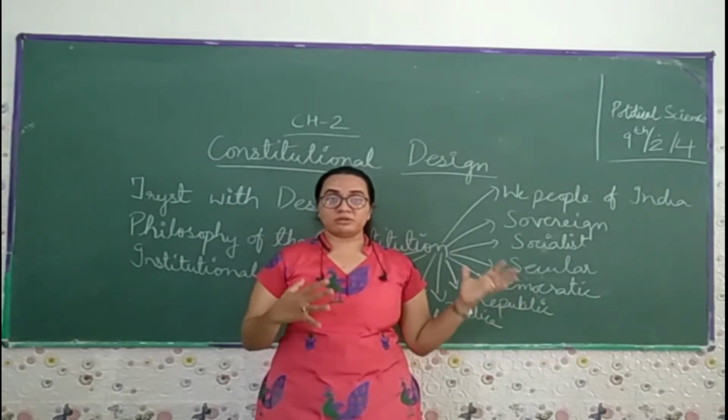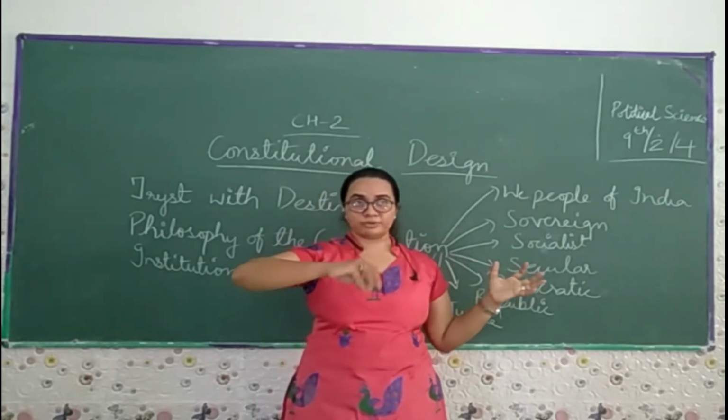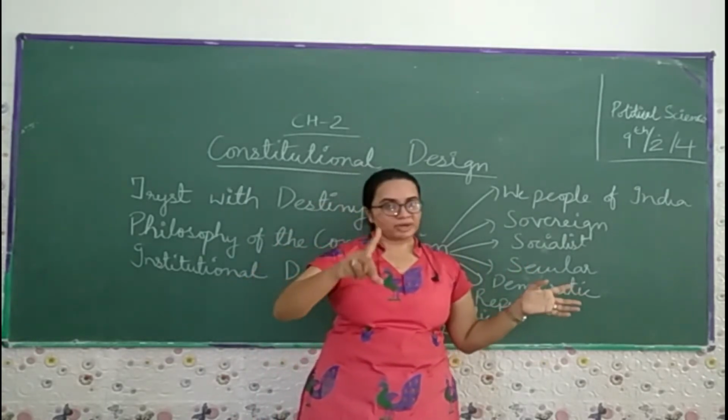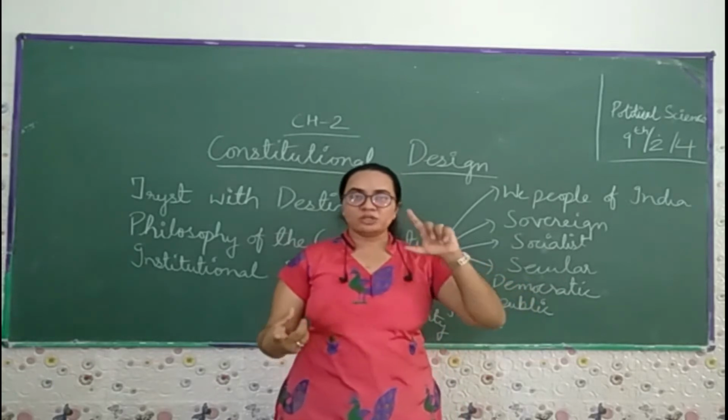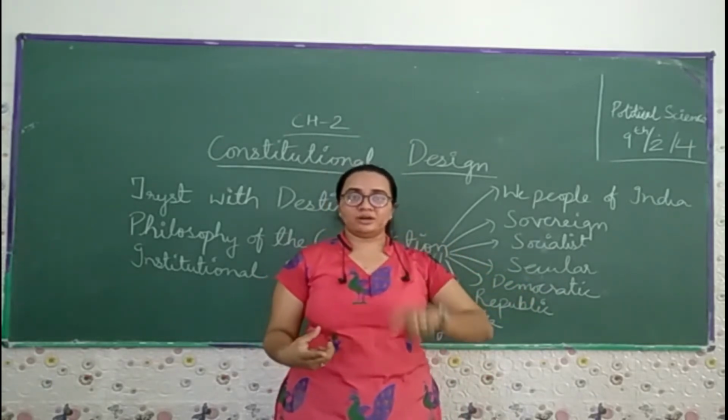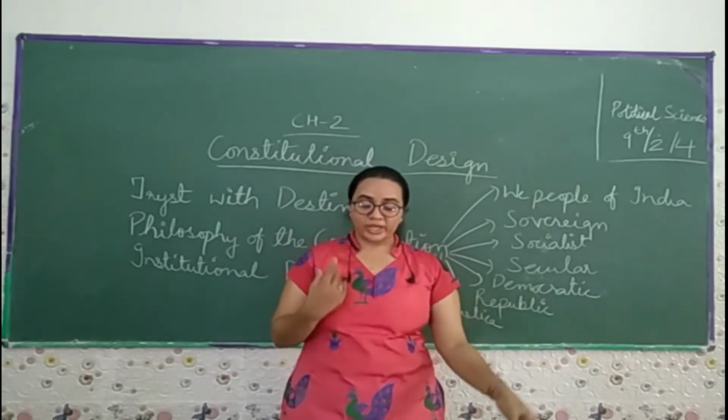What the Prime Minister said on 14 August, that is the midnight. So that is the 15th August. So we got the independence on 15th August 1947. So what he said,